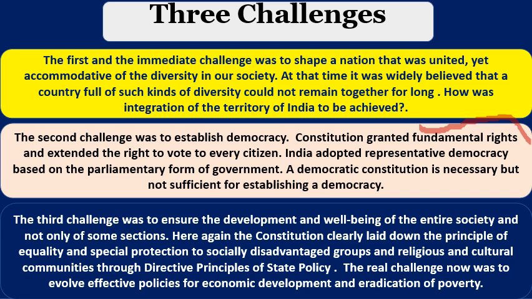Second, the Constitution granted the right to vote to all its citizens. Literates, illiterates, poor, rich, all people were granted the right to vote. Nearly 85% of the people by that time could not read and write. 85% of the Indian population were illiterate. So how can they vote in the elections? Even they could not read the ballot paper. They could not read the names of the candidates contesting the election.